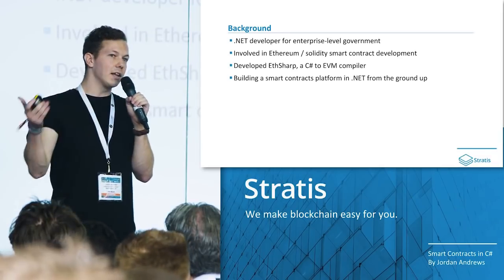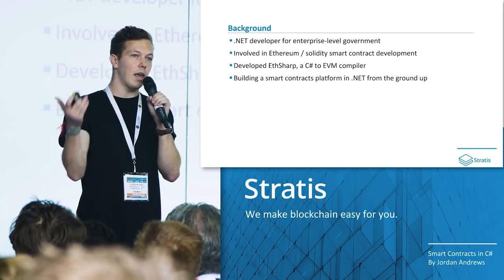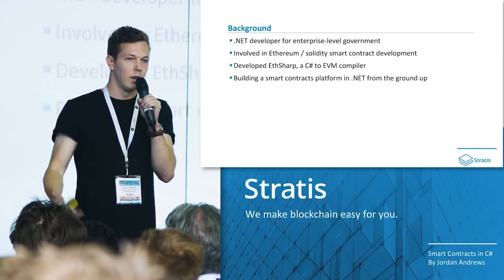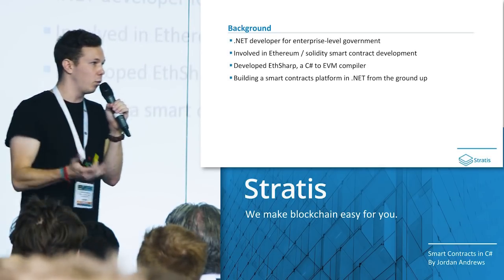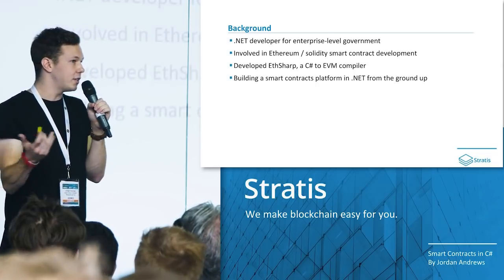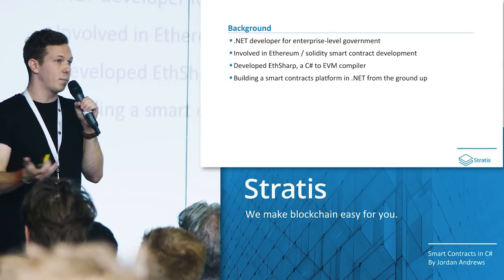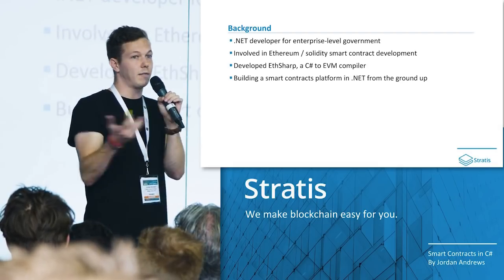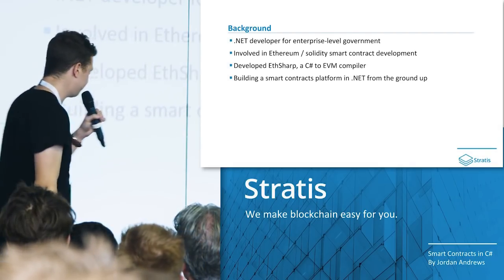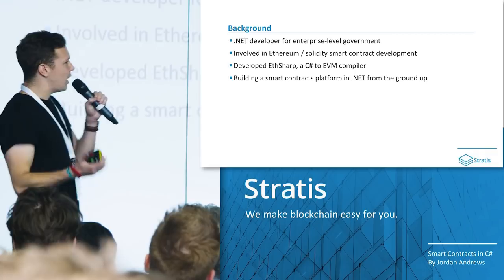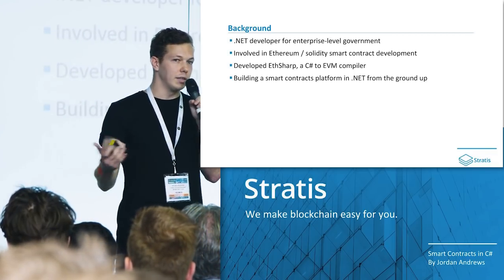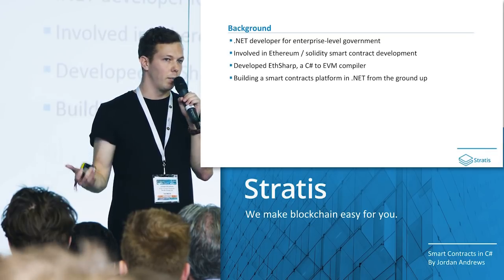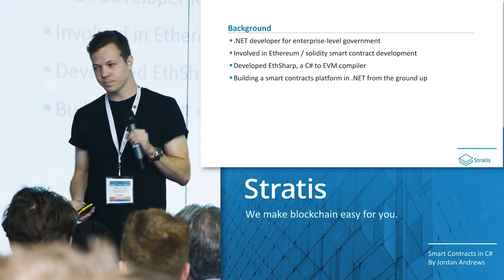When you compile it down like this, you ultimately are running a completely new instruction set on a completely new virtual machine. It doesn't function anything like the way the developer had intended. And with C#, we have developers that have been developing for maybe 10 or 15 years. So it just wasn't fair to start telling people, hey, you can start developing in C#. It wasn't really true. Instead, luckily I was very well in touch with the guys at Stratis, and we decided that we would build a smart contracts platform that was .NET from the ground up.